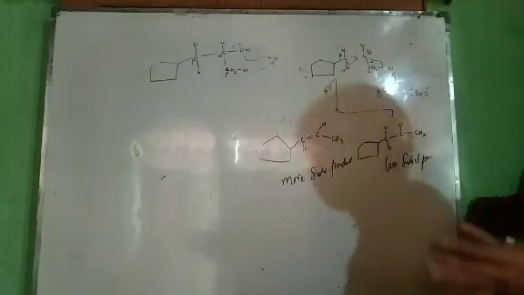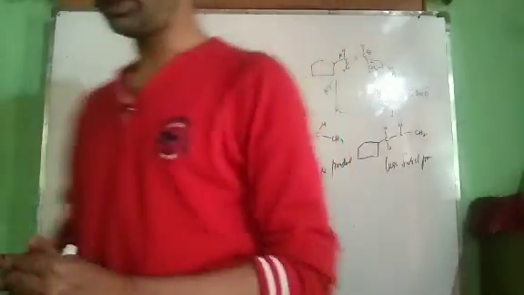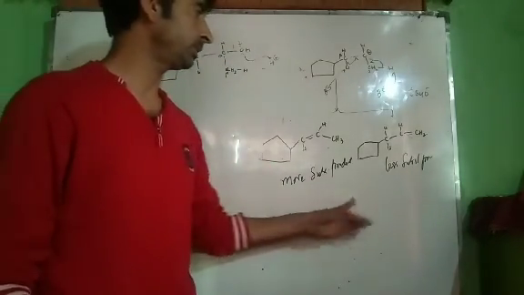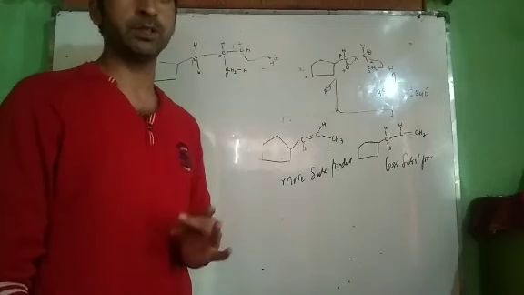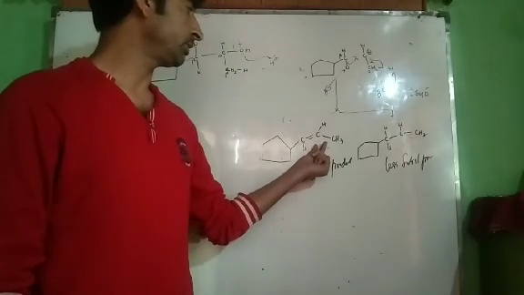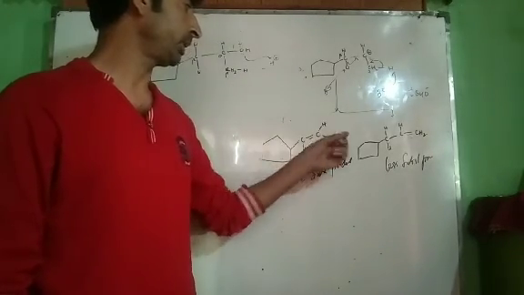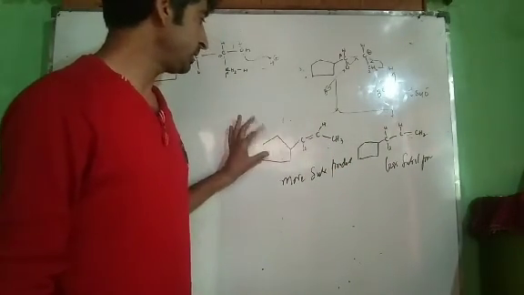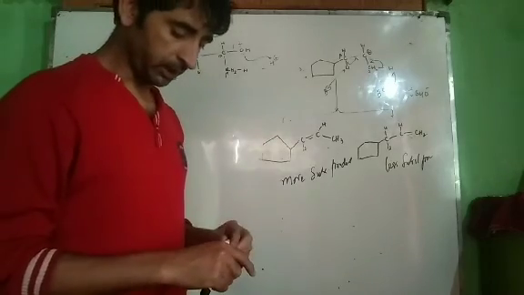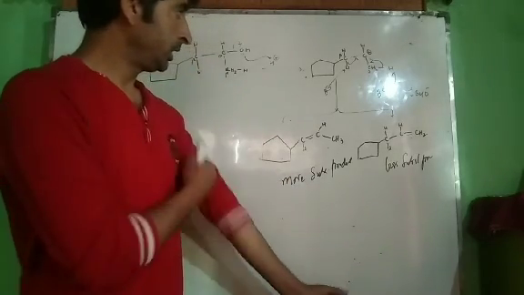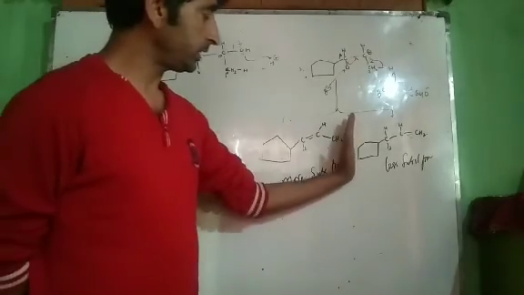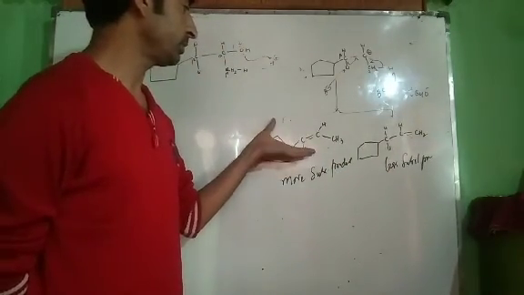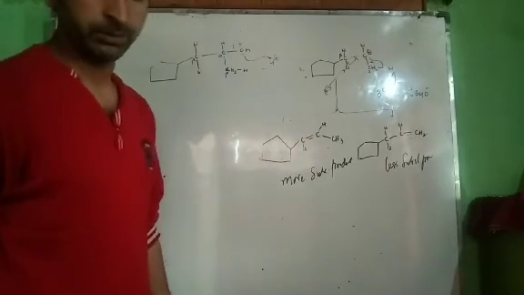One is called Hofmann elimination, other is called Saytzeff's elimination. Hofmann's elimination gives less substituted product and Saytzeff's elimination gives more substituted product. This is Saytzeff's product, this is Hofmann's product. Hofmann's product can be formed in case of large bases, and I have already explained this in my class. I have told you there what are the conditions under which Hofmann's product will be formed. Usually Saytzeff's product is more substituted product. This will be a major product.